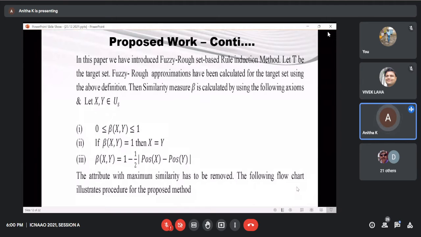Let T be the target set. Fuzzy rough approximations have been calculated for the target set using the above definition. Then the similarity measure beta is calculated by using the following axioms. The attribute with the maximum similarity has to be removed. The following flowchart illustrates the procedure for the proposed method.